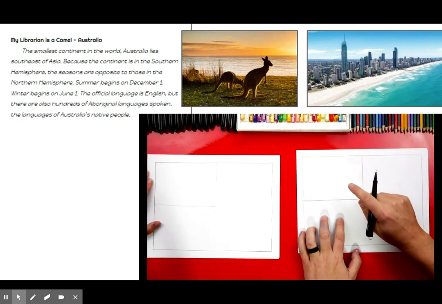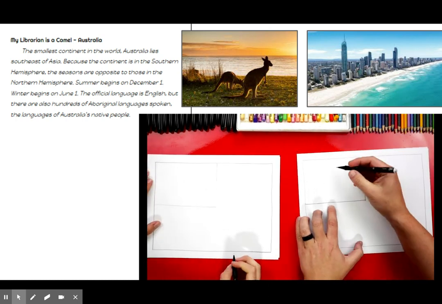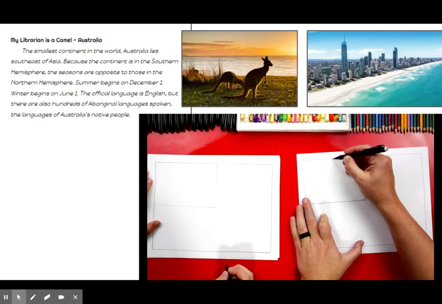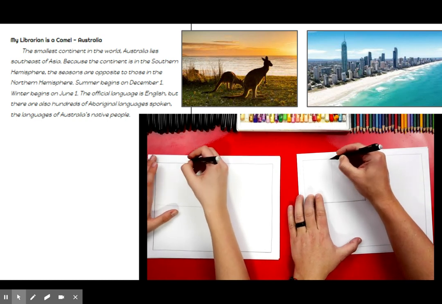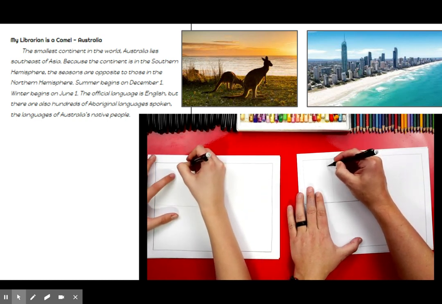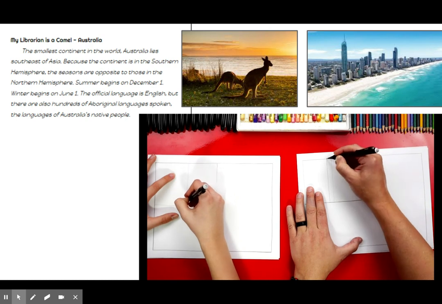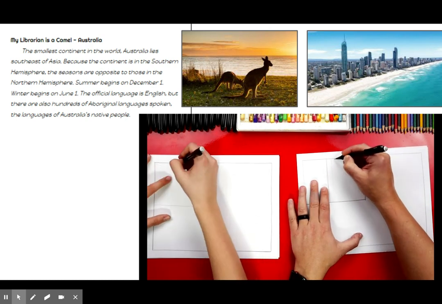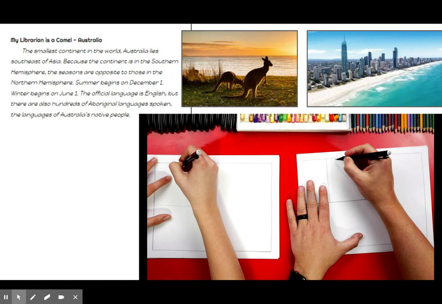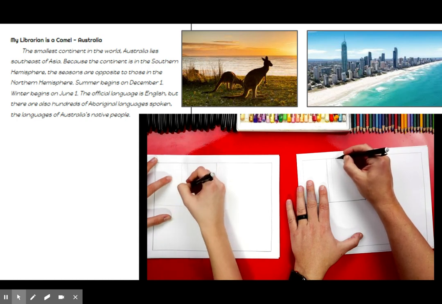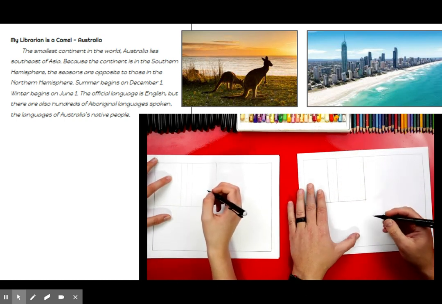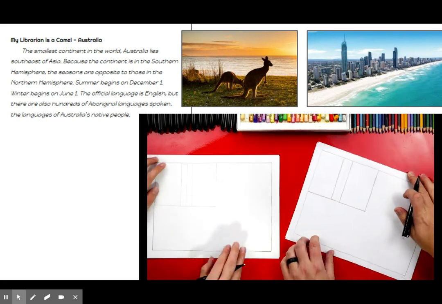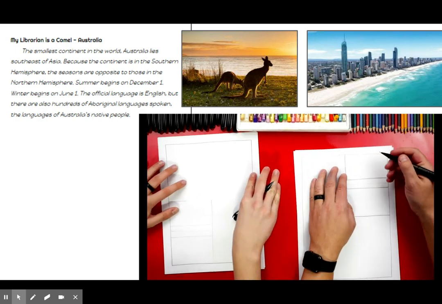In the top right corner, we're drawing the Union Jack flag. So first thing we're going to do, we could draw a light line down the middle, but I'm going to draw two darker lines on each side. So the first line is just so that you know where the middle of this corner is. And then we're going to draw two lines down, one on each side. That way this stripe is in the middle. There we go.